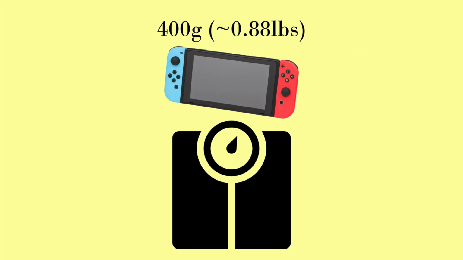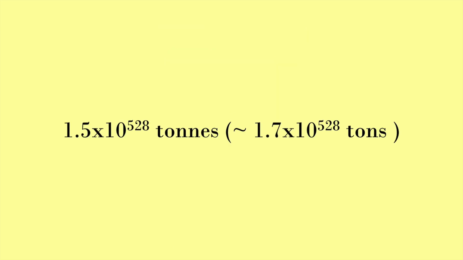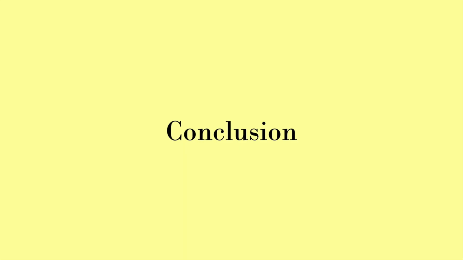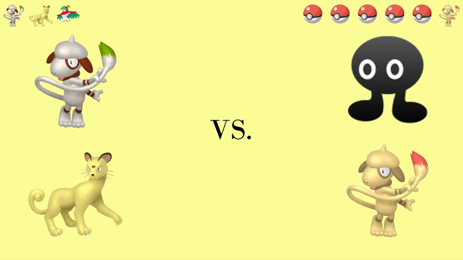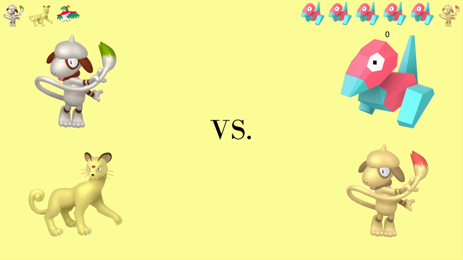The base model Switch weighs about 400 grams, so if you gathered all these switches together, they would weigh over 1.5 times 10 to the power of 528 tons, which is around 18 sextillion quinquaginticentillion as much as all the ordinary matter in the observable universe. So that's it. The Pokemon Turing Machine, composed of 2 Smeargles, a Persian, a Hawlucha, and 490 sextillion septuaginticentillion other Pokemon. If you want to try out these teams for yourself, a text version can be imported into Pokemon Showdown is in the description.